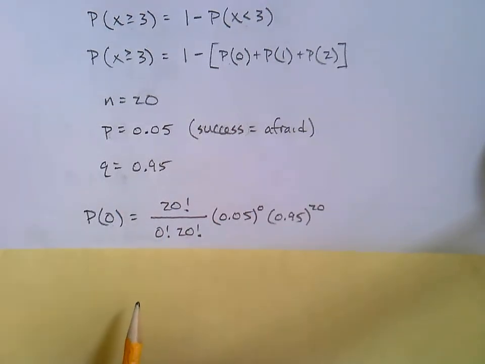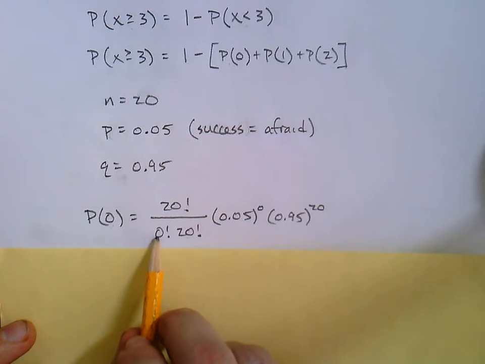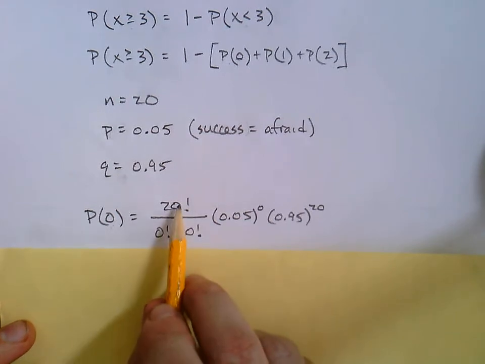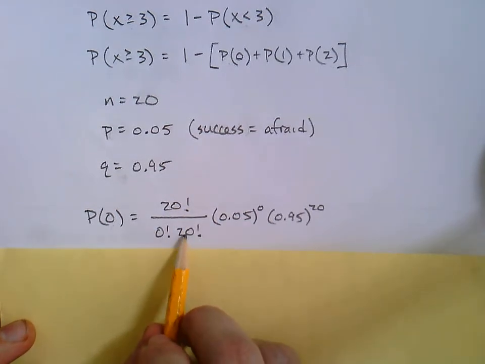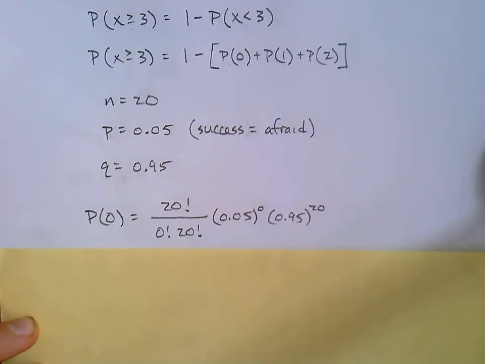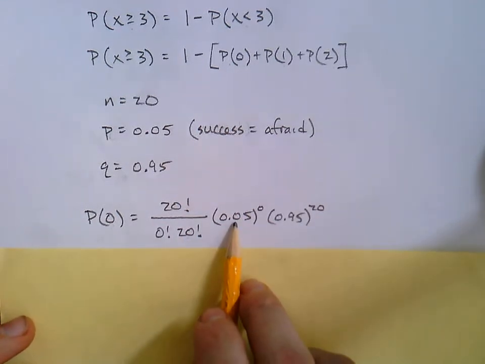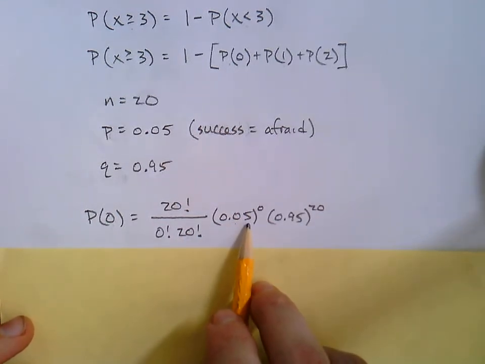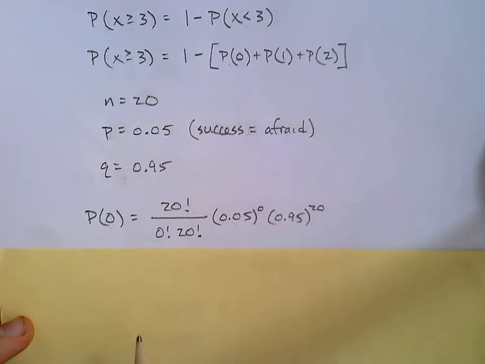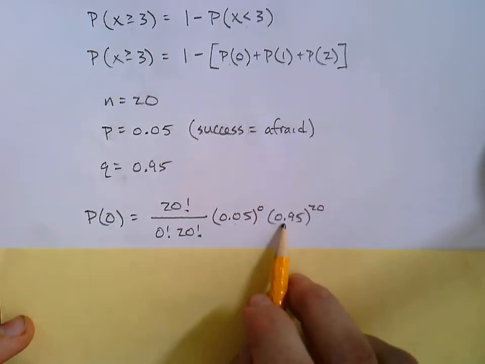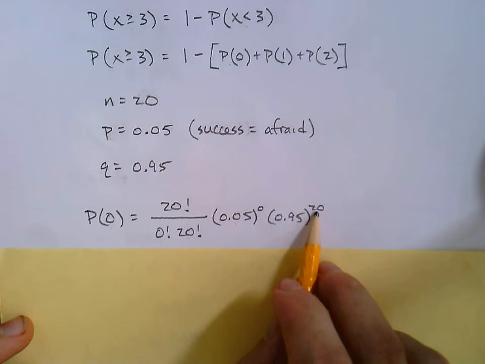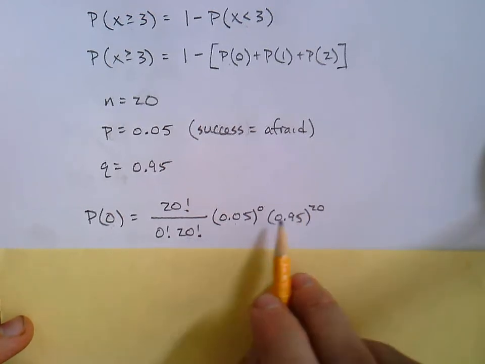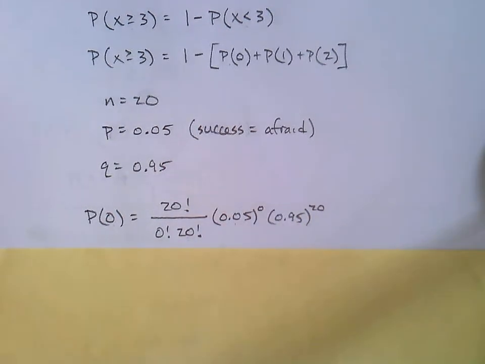Another good way to remember this: these numbers are always going to add up to that number. So if this is 0, then that's got to be 20. And then the probability of success, 0.05 raised to the x, the 0, times the probability of failure, 0.95 raised to n minus x, and there's the 20. Okay, so hopefully you're comfortable with that.